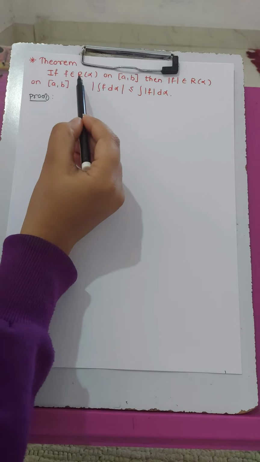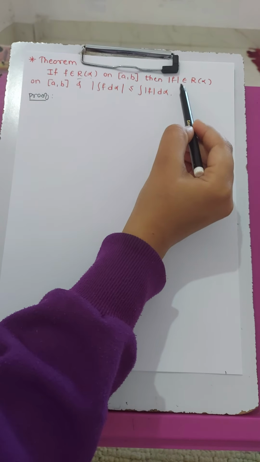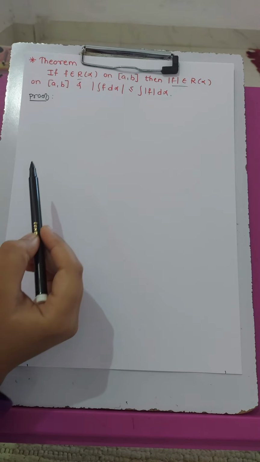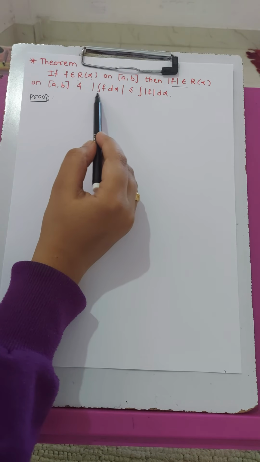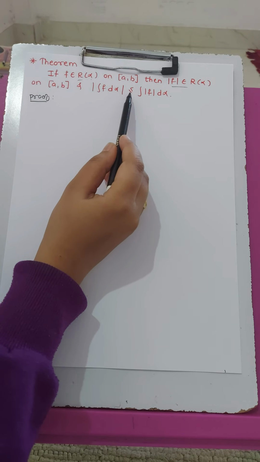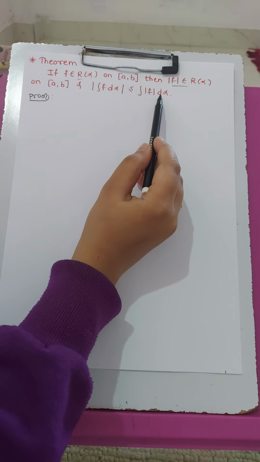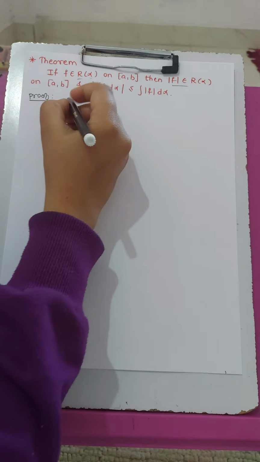Now let's start with the last theorem of this article. Here given that f belongs to R of alpha, and we have to prove that mod of f belongs to R of alpha, and also mod of integral f d alpha is less than or equal to integral mod f d alpha. So this theorem we will also prove with the help of composition theorem. So let's start.